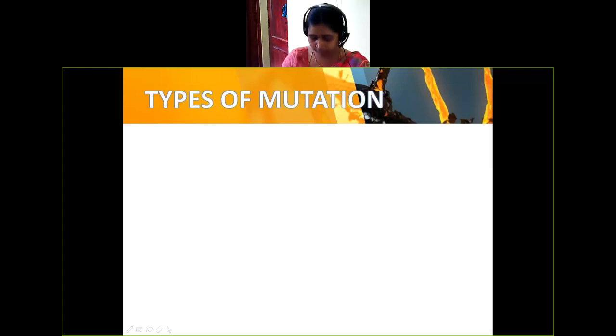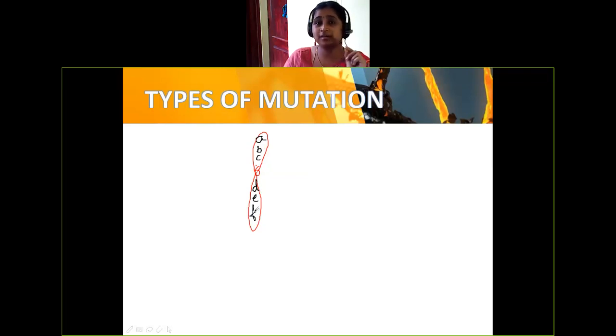Let me show you here. If this is the chromosomal arm, and the genes we denote with letters A, B, C, like that. So A, B, C, D, E, F. Now what happened?